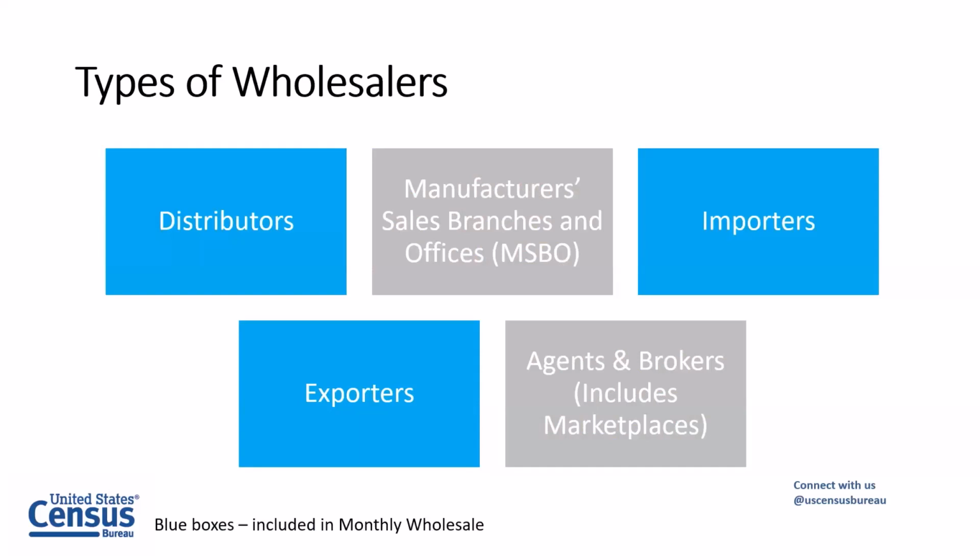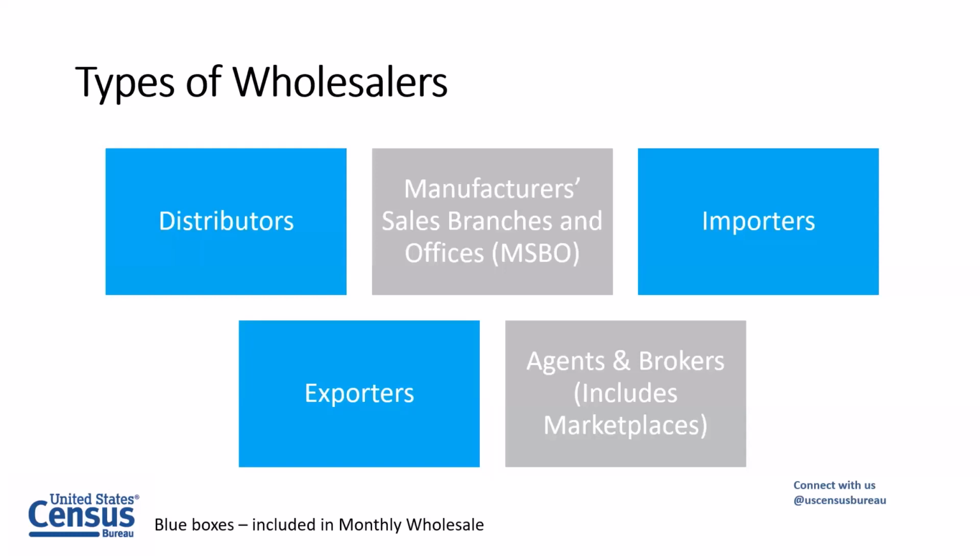But there are also manufacturer sales branches and offices, which are tied to the domestic manufacturing plants. There are importers and exporters, which I think a lot of you will be familiar with as well, who have that designation. And then there are agents and brokers, which is where we also include the electronic marketplaces, the B2B kind of marketplaces.